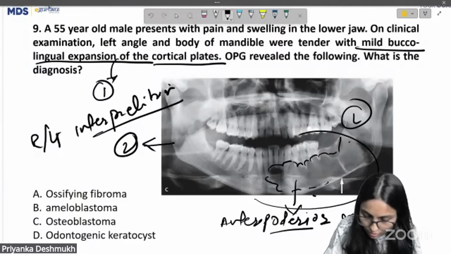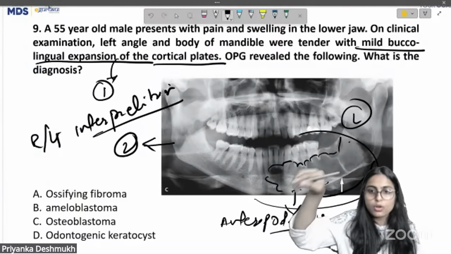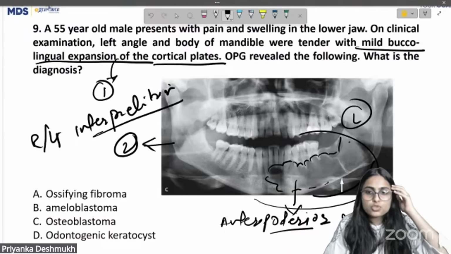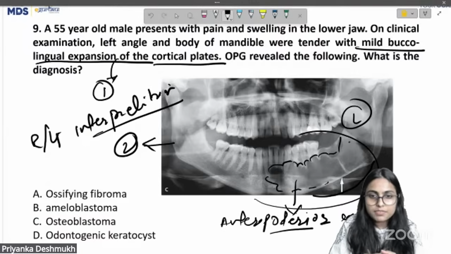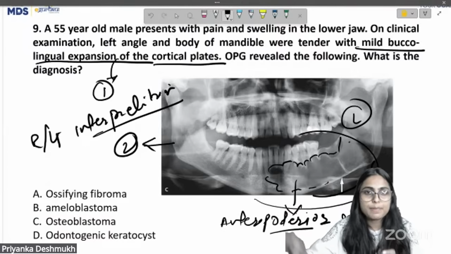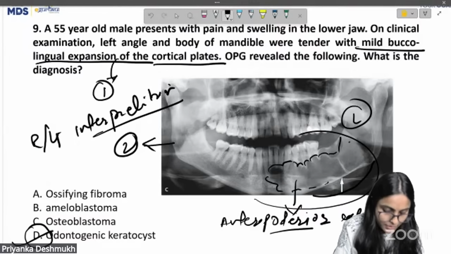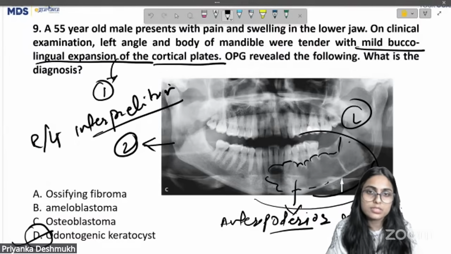There is no, as such, expansion of the inferior border of mandible. So the characteristic feature of anteroposterior expansion is for option number D, which is odontogenic keratocyst.